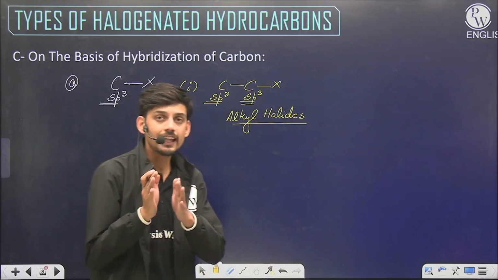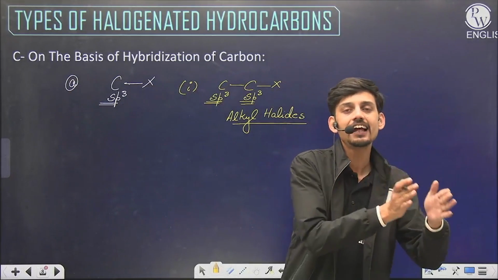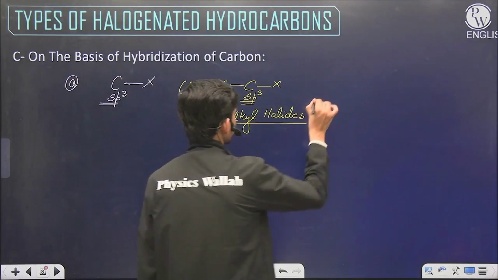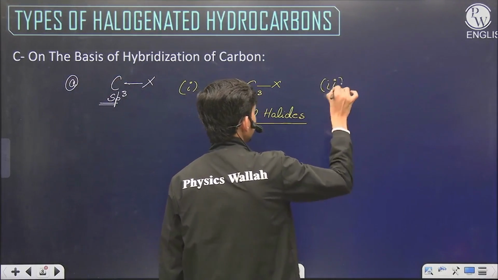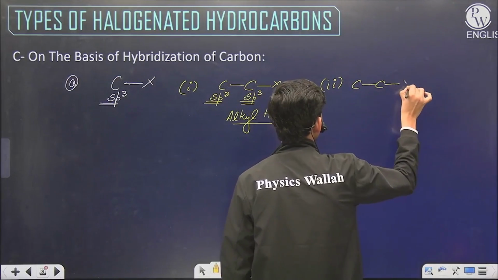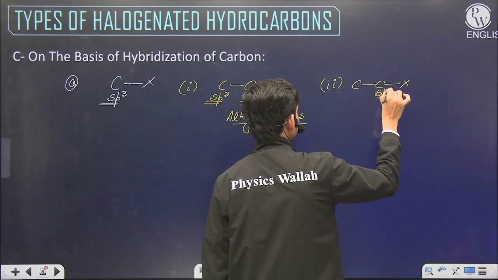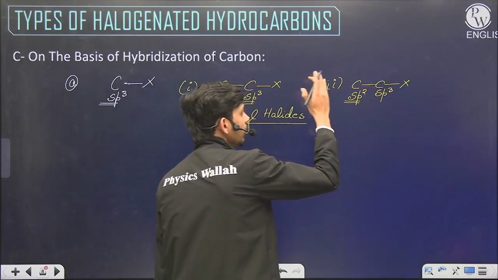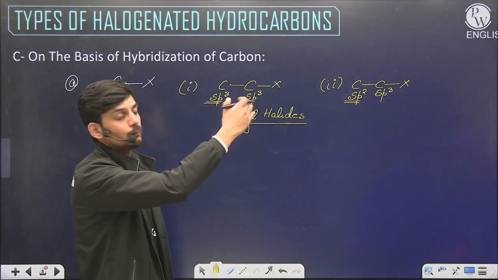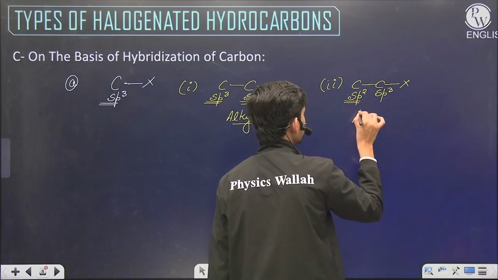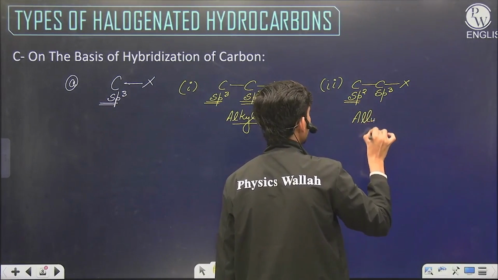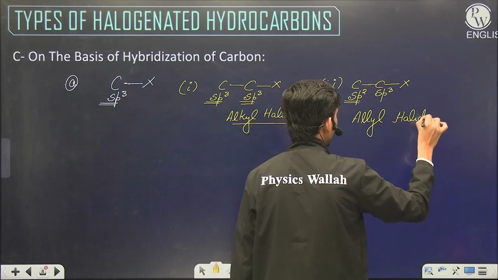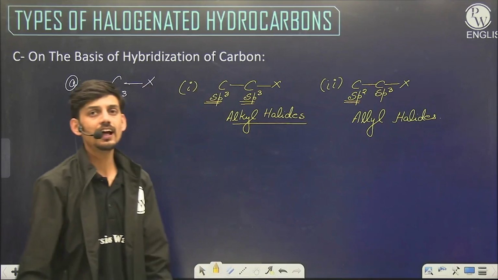If you see the name of the chapter, haloalkanes and haloarenes, this is the first category of the chapter, haloalkanes. The second category is where the carbon to which halogen is attached is sp3, but the carbon neighboring it is sp2. That means the position neighboring the double bond position, and such a position is called the allylic position. Such halides are called allyl halides.